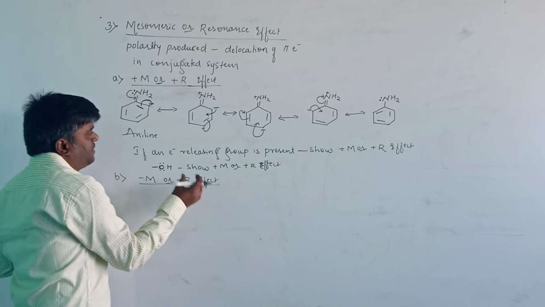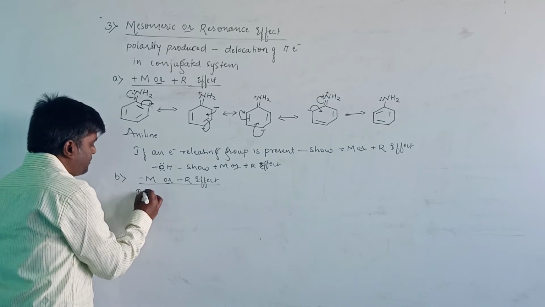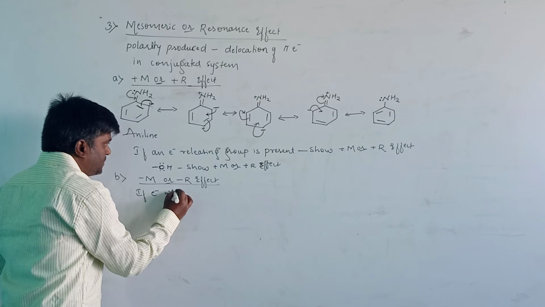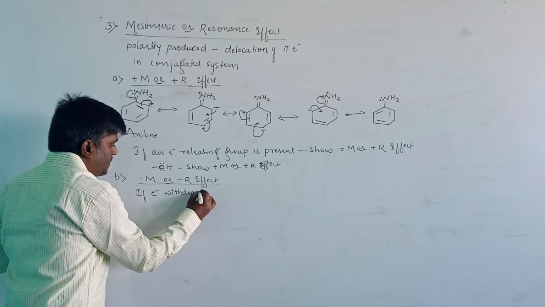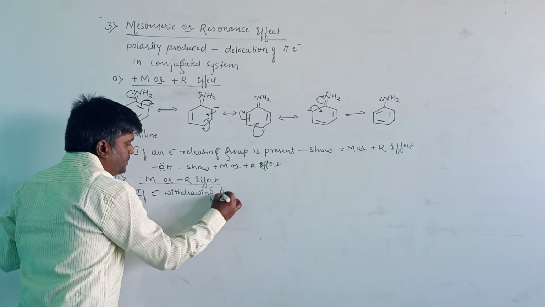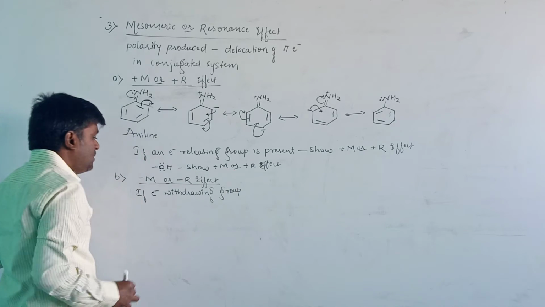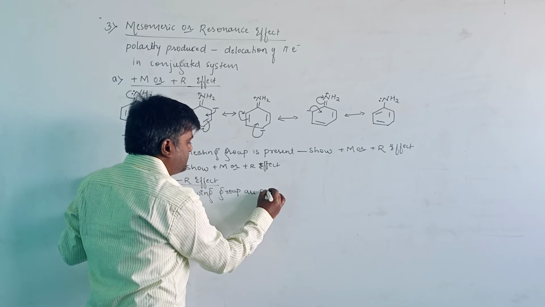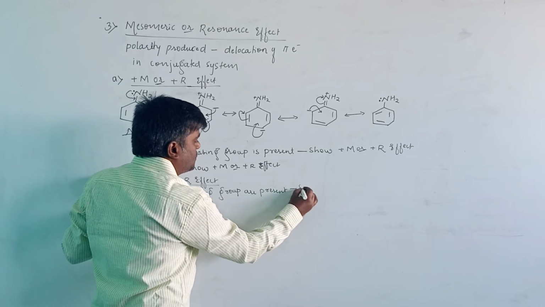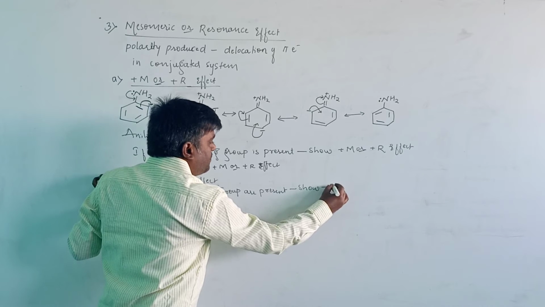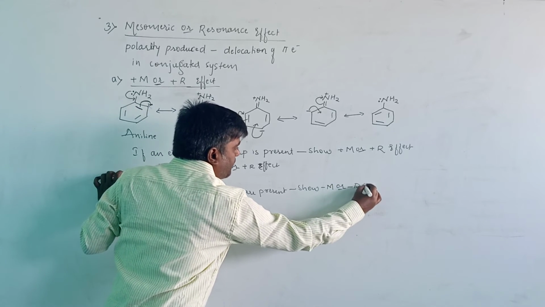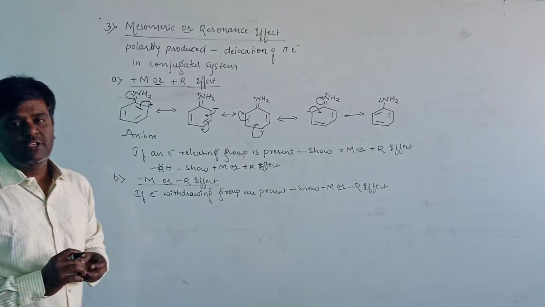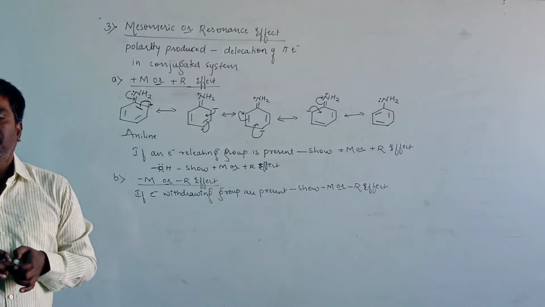When an electron withdrawing group is present, then it will show minus M or minus R effect.